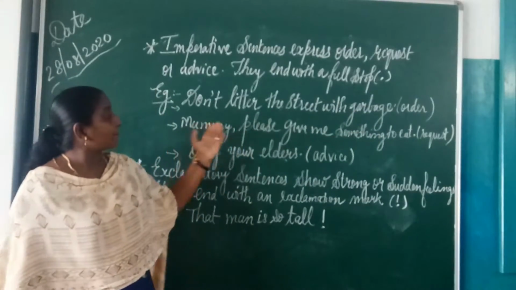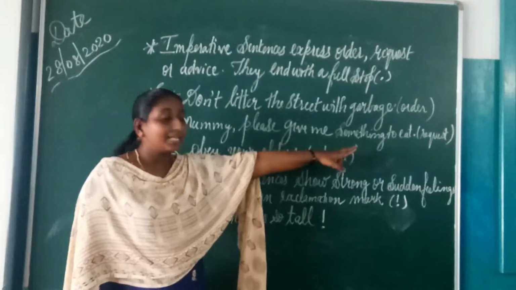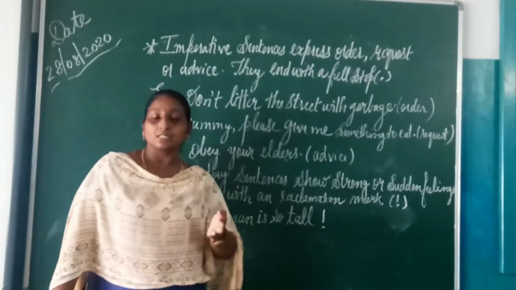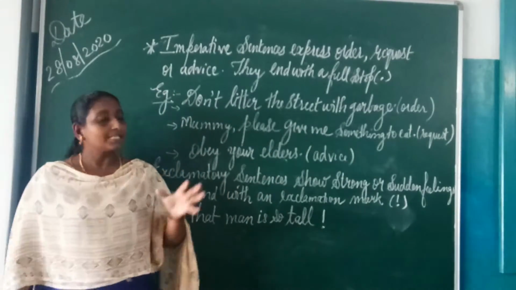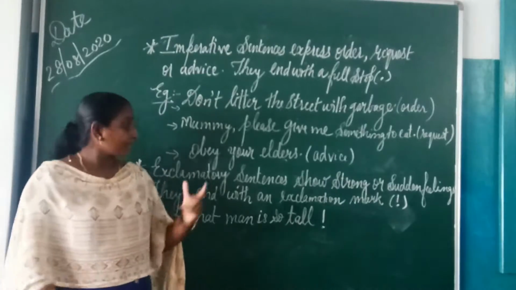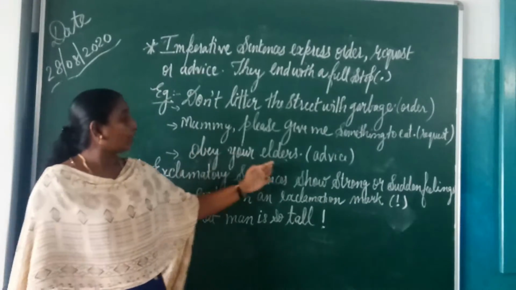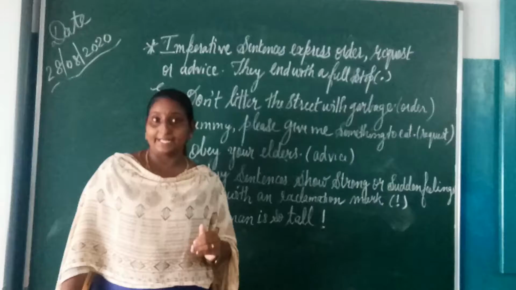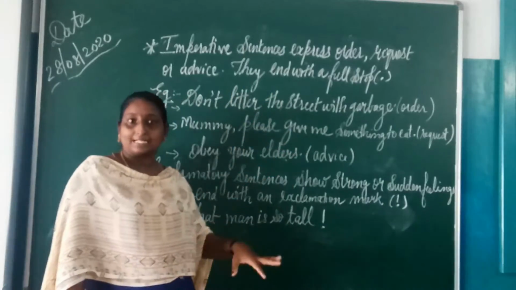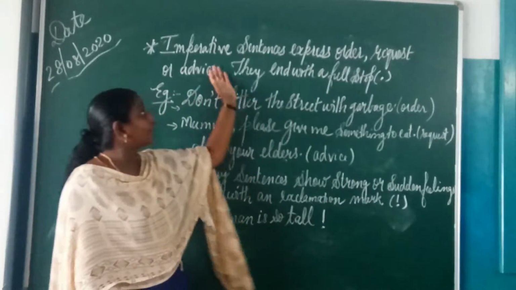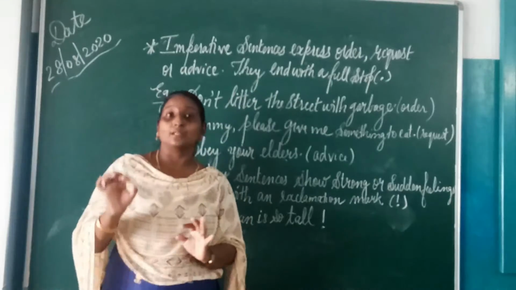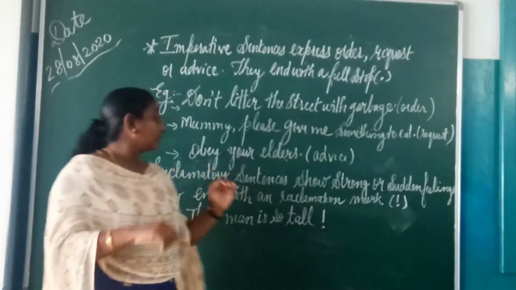The next one: "Mommy, please give me something to eat." It's a request. See, there's a different form of telling. Another one is "Obey your elders." It's advice. All these types of sentences come under imperative sentences, which end with a full stop.